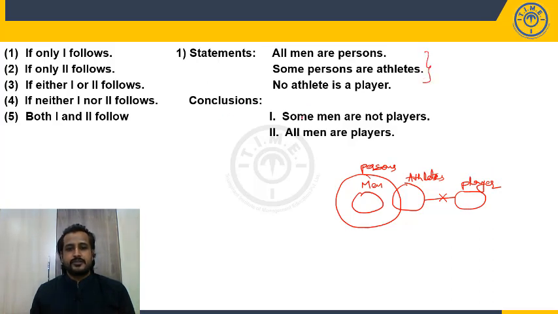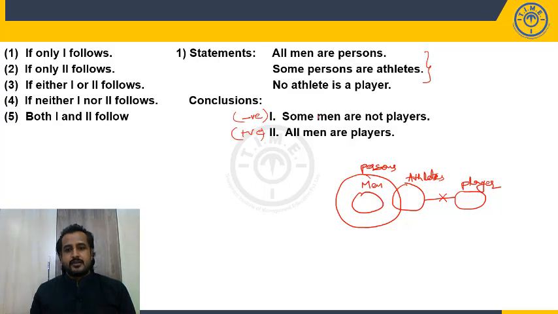Now check your conclusions. The first conclusion: some men are not players. It is a negative conclusion. The second conclusion: all men are players. It is a positive conclusion. You can see that these two are opposite pairs. But it doesn't mean that it is either-or. If you are able to negate this negative conclusion, then these two will become either-or. If you are unable to negate it, your answer will be only 1 follows.